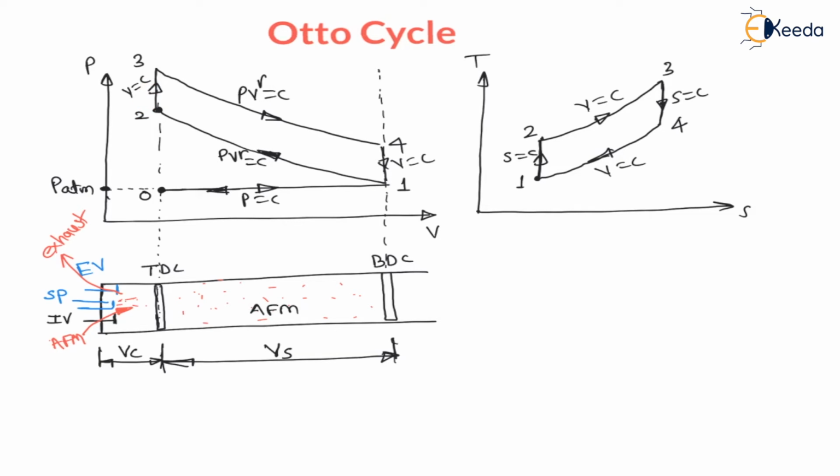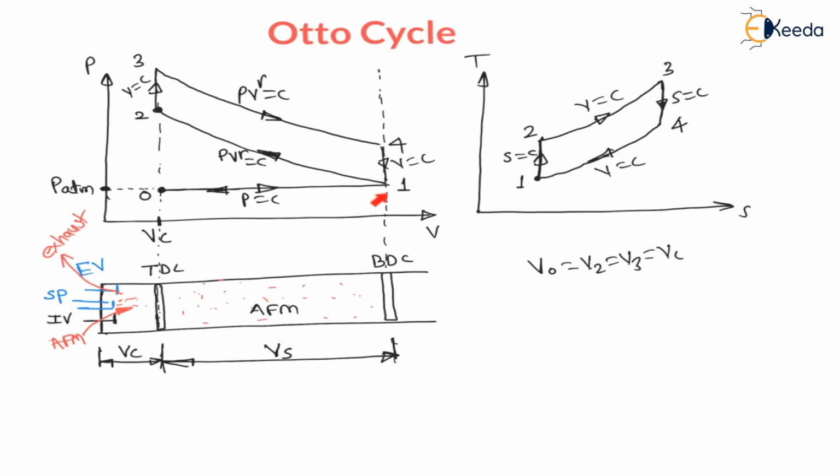And my dear students, during the Otto cycle the air-fuel mixture is compressed, and during the suction stroke the air-fuel mixture is taken in, that is, the air plus petrol mixture is taken in. Now here at locations 0, 2 and 3 the volume is clearance volume, that is V0 = V2 = V3 is clearance volume, and from top dead center to bottom dead center this volume is swept volume or displacement volume.